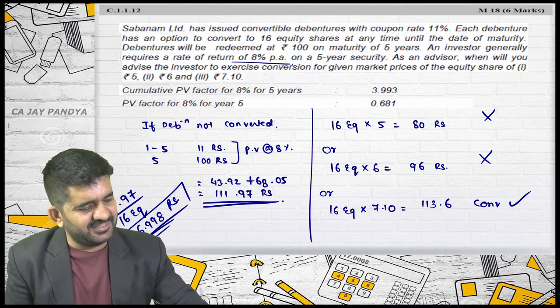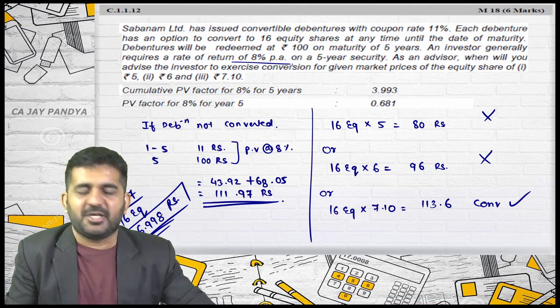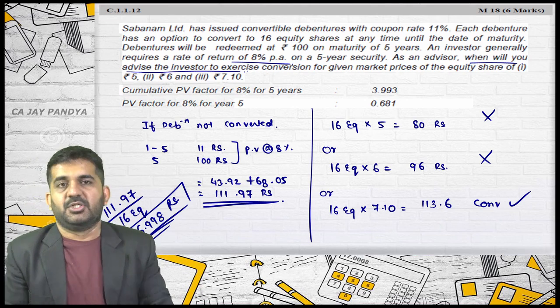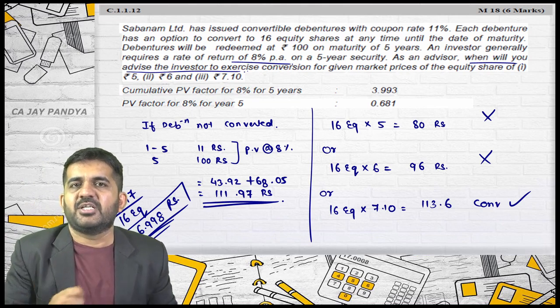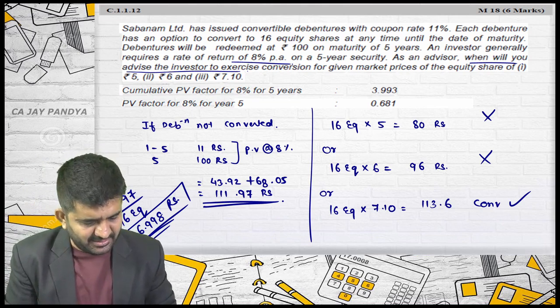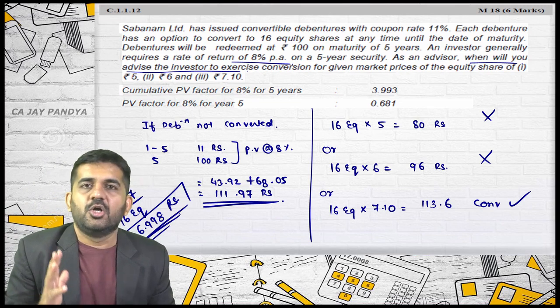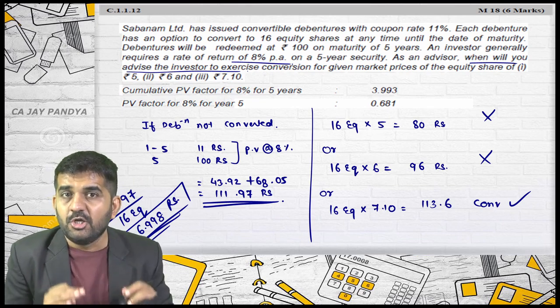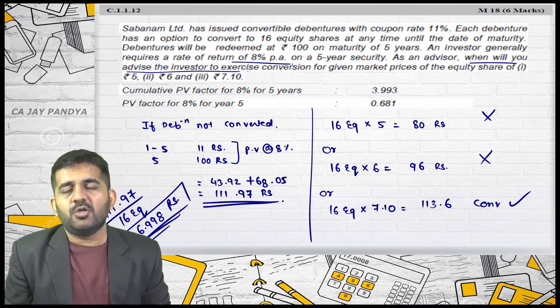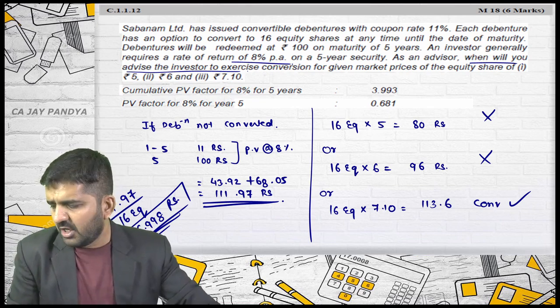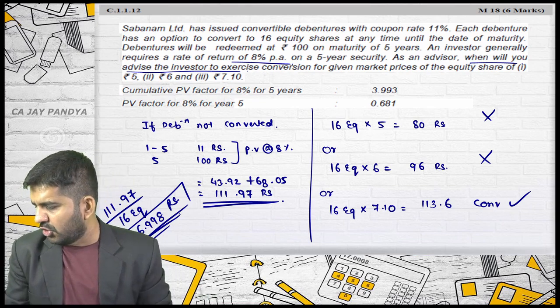See, whenever this is asked, it can be interpreted in this manner also. When will you advise the investor? Whenever the price is greater than 6.998, I will advise the investor to convert the debentures as on today. Now, if you want to find out the same rate after 1 year, you can always do it. But for this number of marks, you should not do it.